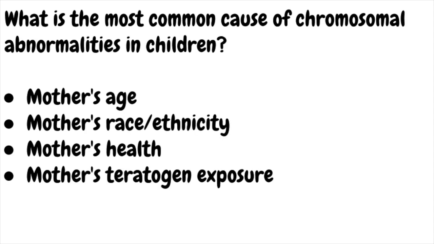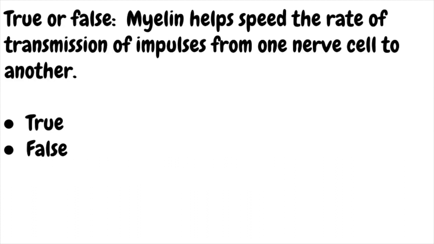What is the most common cause of chromosomal abnormalities in children? Is the answer mother's age, mother's race, ethnicity, mother's health, or mother's teratogen exposure? True or false? Myelin helps speed the rate of transmission of impulses from one nerve cell to another.